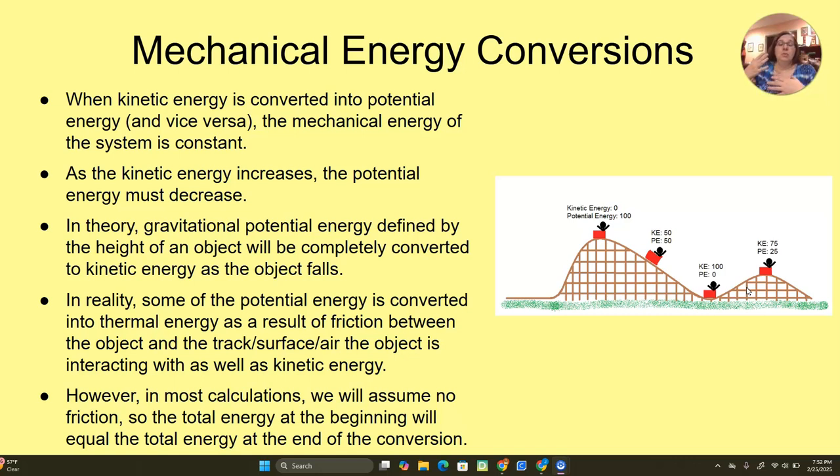So we need to understand that. We're not going to get into calculating that. That is for a physics class, not for this general overview of energy and mechanical energy. But I want you to understand that friction exists, and it is going to impact what your results are going to be. But for the most part, when we do calculations, especially these calculations that we're going to work some practice problems with, you're going to assume that there is no friction, so that 100% of your potential energy is going to become kinetic energy.